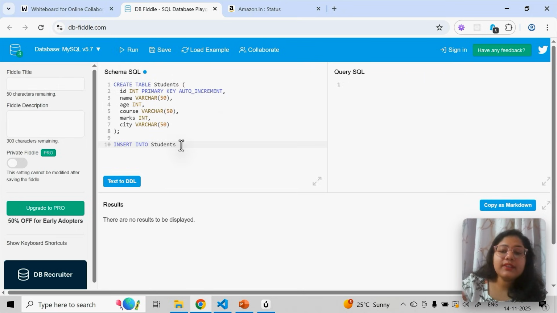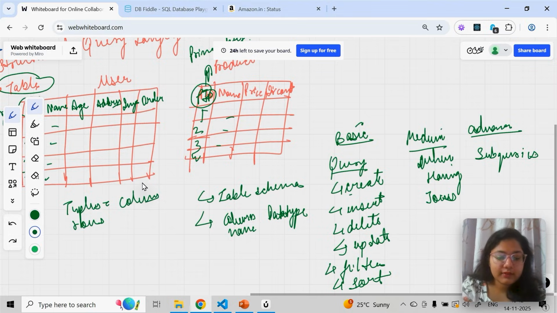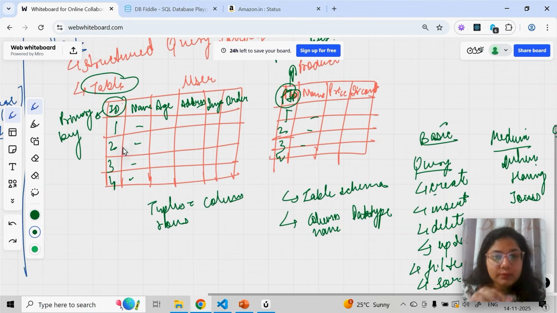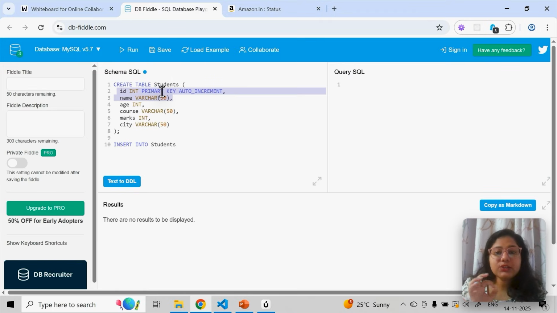Once I'm inserting the data here, ID will come automatically, means one will come, two will come. If I create 10 rows in this table, 1, 2, 3, 4 till 10, all the 10 IDs will come automatically. So the ID column will be populated with the ID value automatically. That's auto increment. But for the rest of the columns you have to define the value.